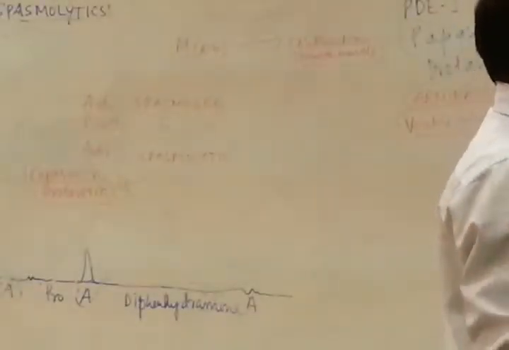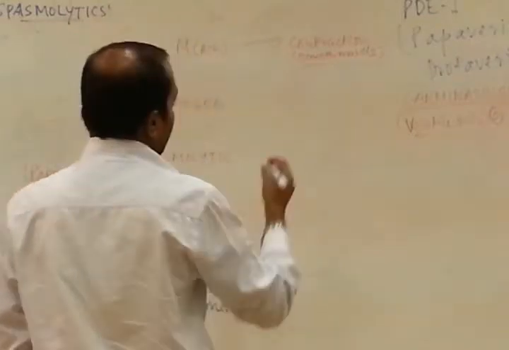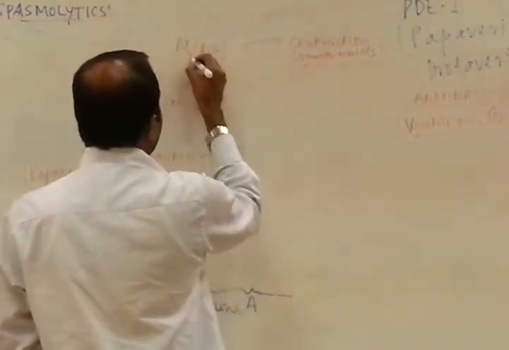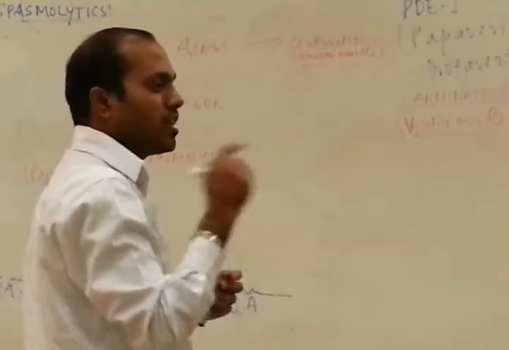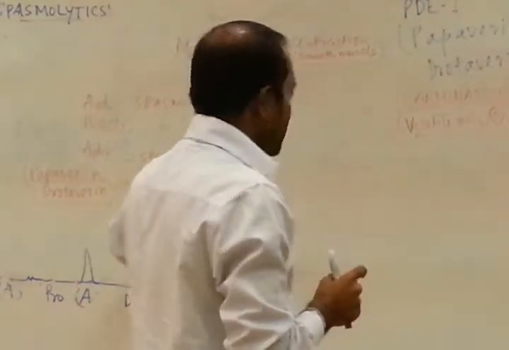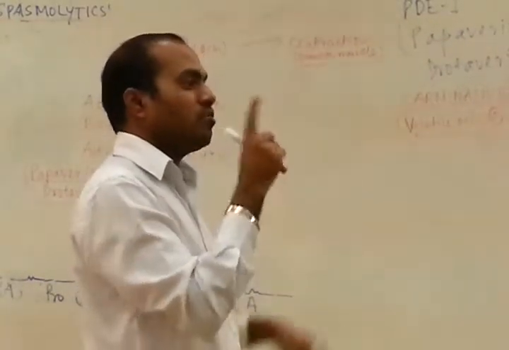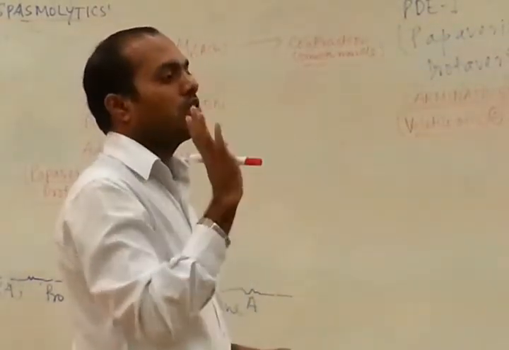M2 type is on heart muscle, M1 type on smooth muscle. So both are different. Here muscarinic M1 type, but on heart muscle it is M2 type. But both are stimulated. Exactly. Stimulation of M1 in smooth muscle causes contraction, and stimulation of M2 on heart muscle causes relaxation.